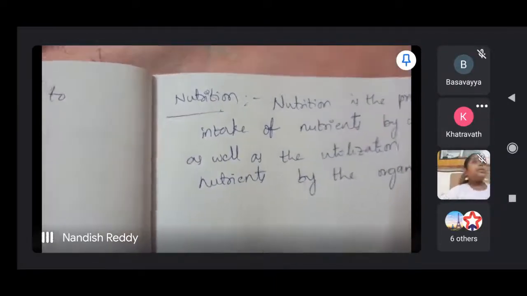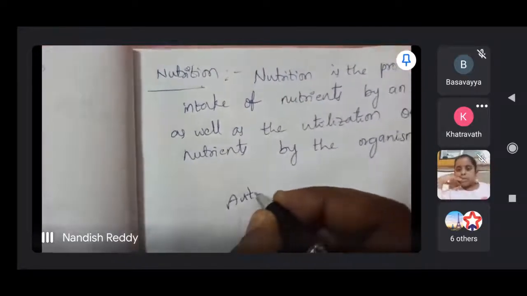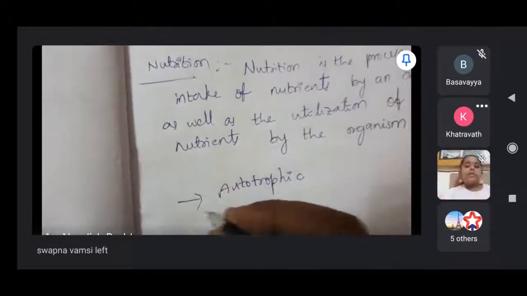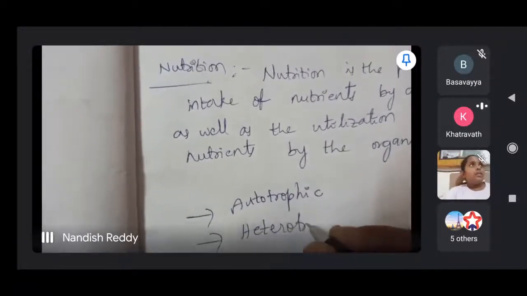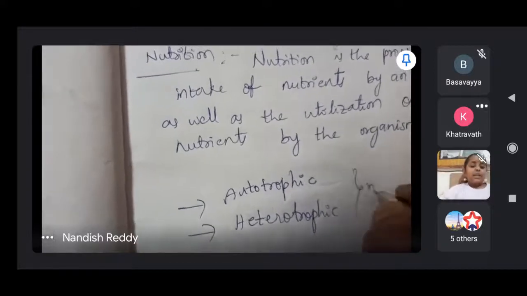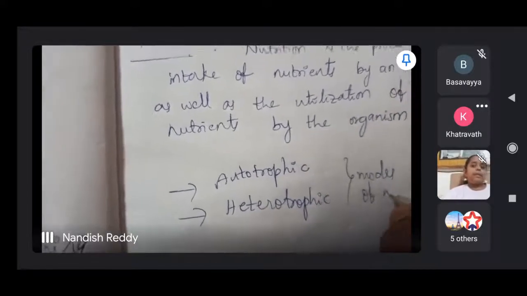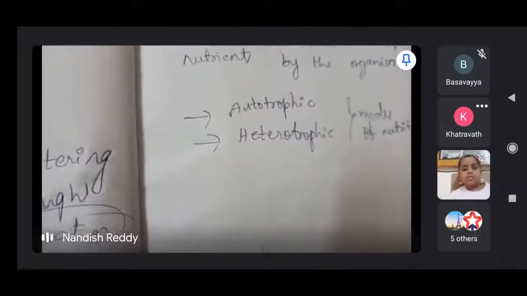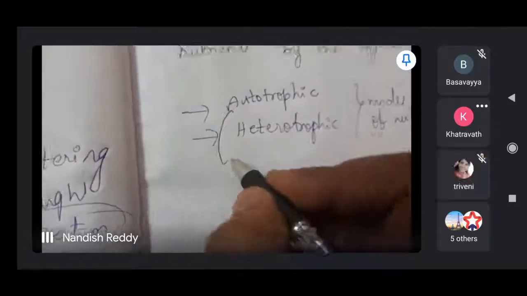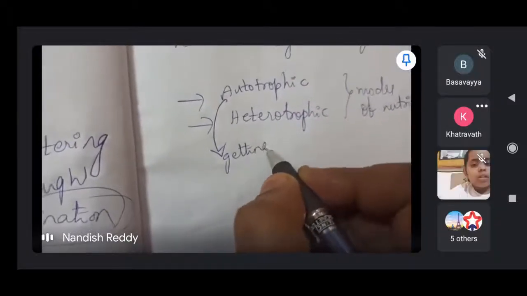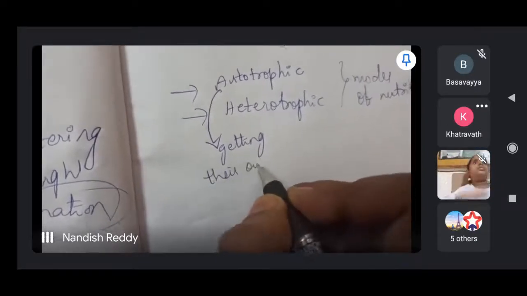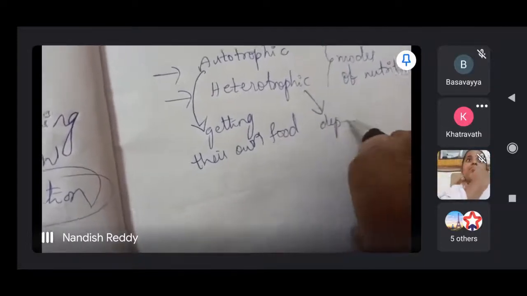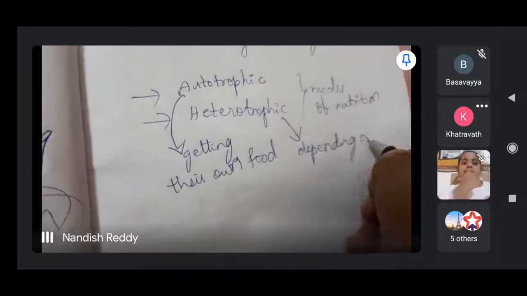What are the modes? Autotrophic and heterotrophic. Autotrophic means getting their own food. The second one is heterotrophic. These are the two modes of nutrition. Autotrophs get their own food themselves. Heterotrophs depend on other animals.